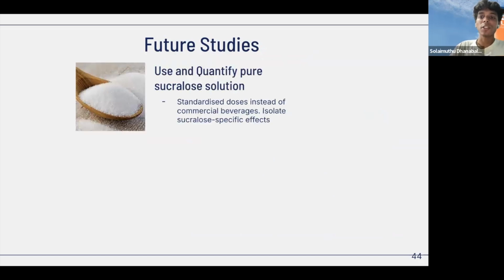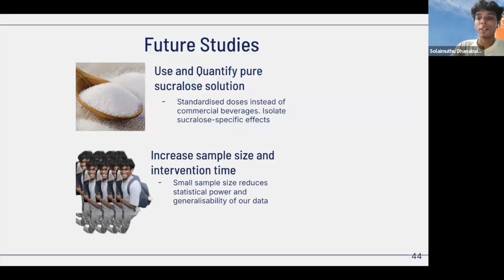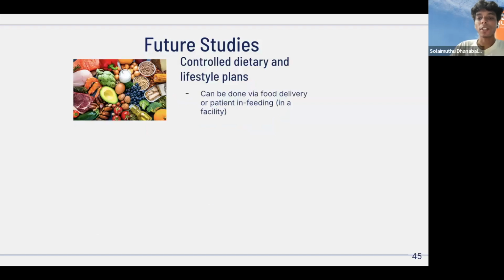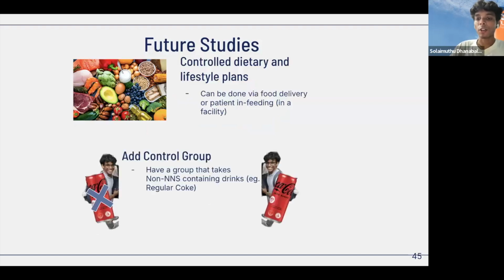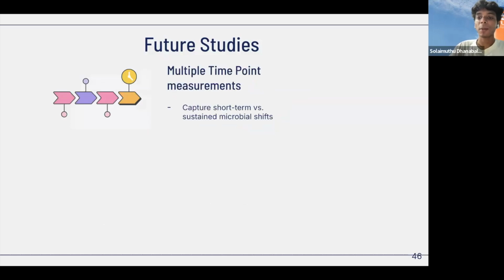On top of dealing with the limitations of our current study, such as using and quantifying the pure sucralose solution instead of commercial beverages, and then measuring the sucralose concentration in both beverage and participants' stool sample, increasing the sample size and extending the intervention period to improve generalizability, controlling diet and lifestyle plan, and adding a control group that consumes non-NNS beverages, we could also collect multiple time point measurements, which will allow us to actually track both short-term and long-term microbial shifts, helping us review whether participants adapt to or recover after exposure and clarify how long any effect persists.